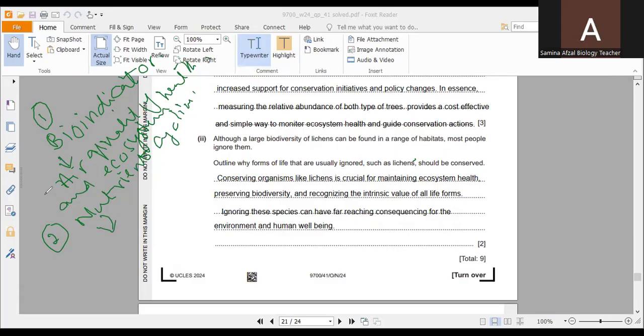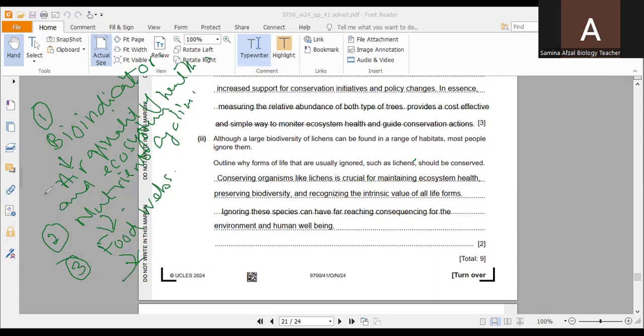Nutrient recycling is very important for the growth of the organisms or the growth of the plants. Then food webs: they serve as food sources for various animals, including invertebrates and mammals. So in this way they are part of the food web.